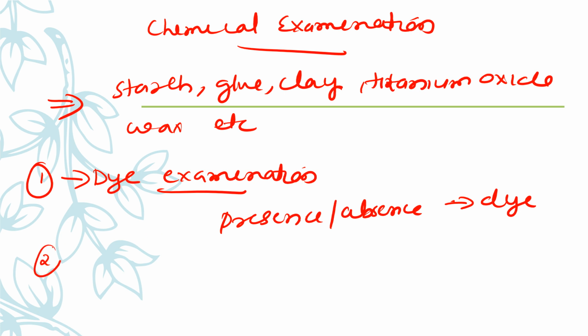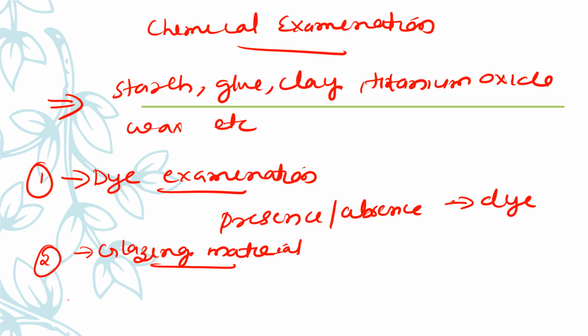The second chemical examination is glazing material. It is done by a microchemical analysis of glue, starch and any other gelatinous matter, so we can identify which chemical is used as glazing material here.